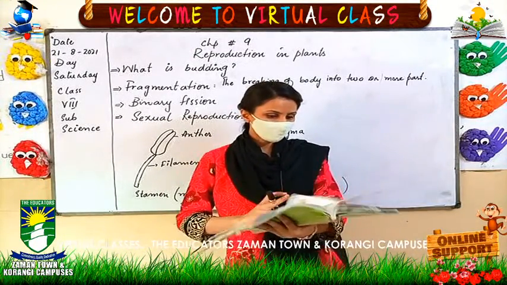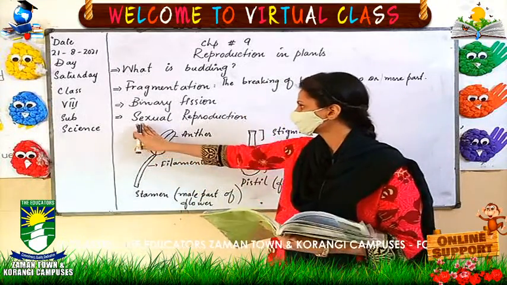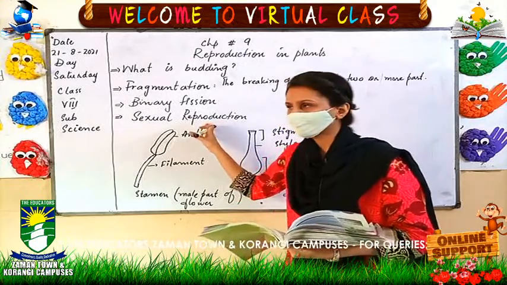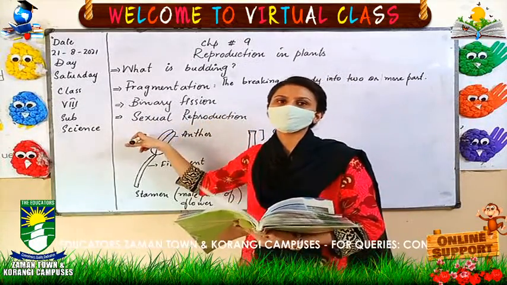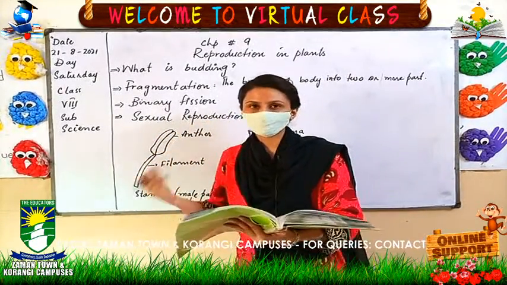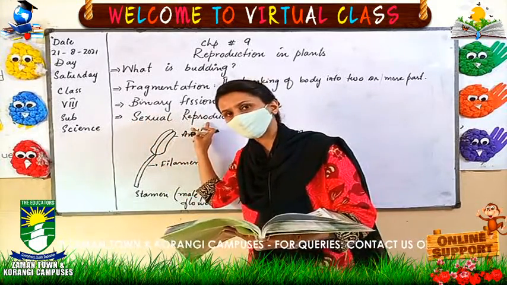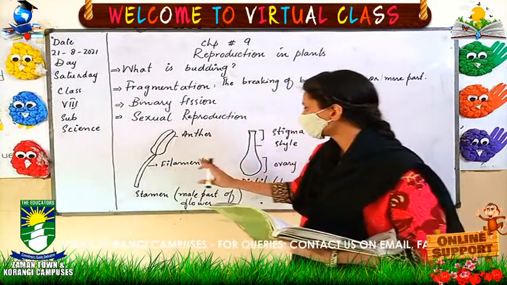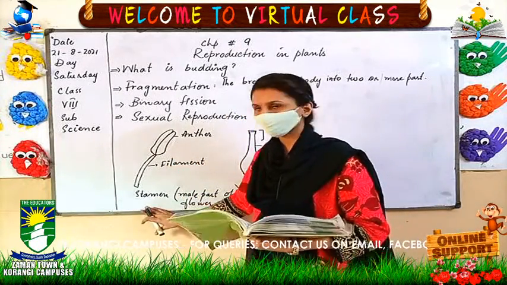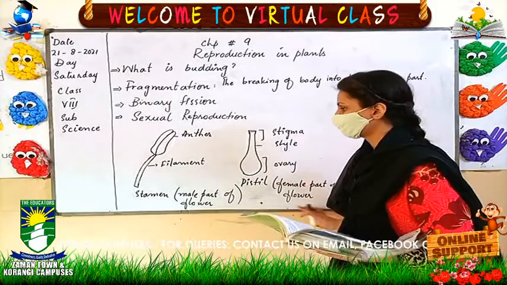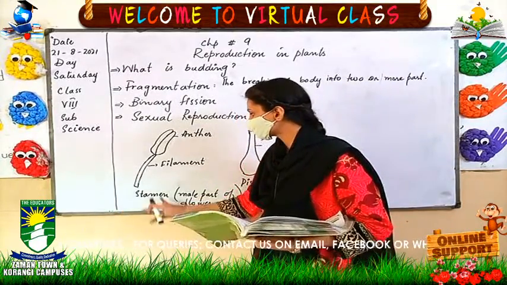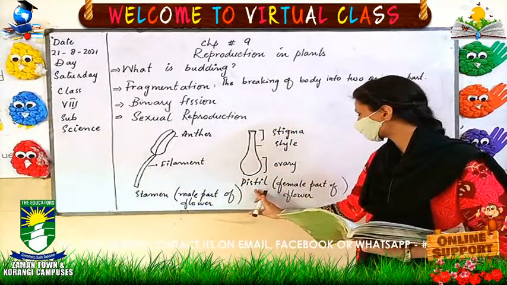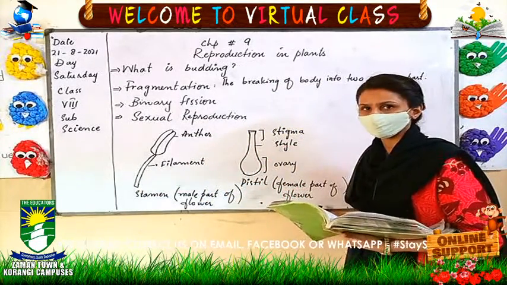Now the next topic is sexual reproduction. It means the fusion of male and female gametes of the flower, producing a new flower and a new plant. This is known as sexual reproduction. So here we must first understand what the male part and the female part of the flower are. The stamen is considered the male part of the flower, and the pistil is the female part of the flower.